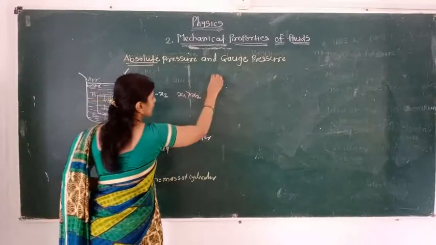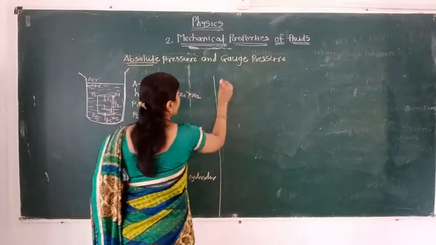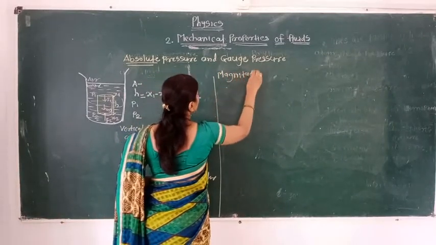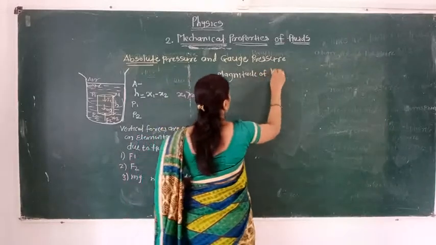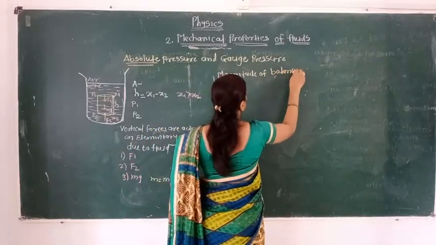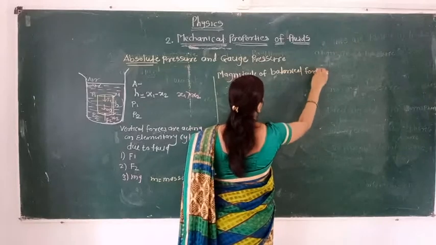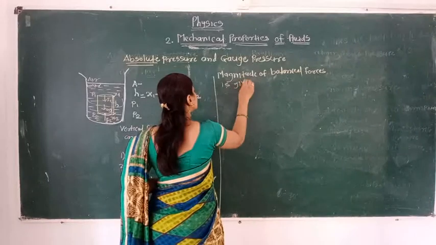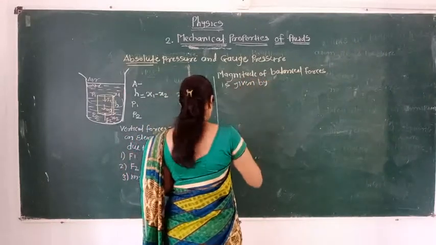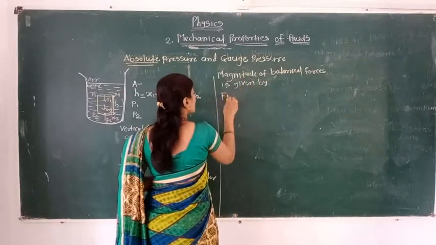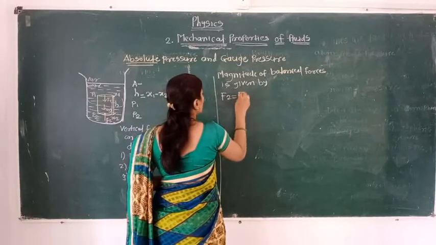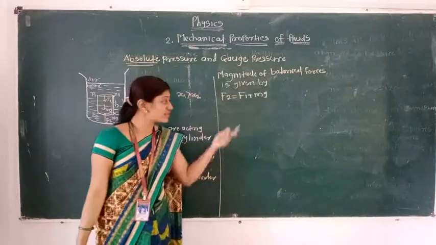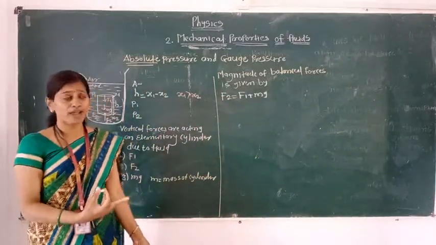The magnitude of the balanced force is given by F2 is equal to F1 plus mg. Here F2 is in the vertical upward direction, and F1 and mg both balance F2.